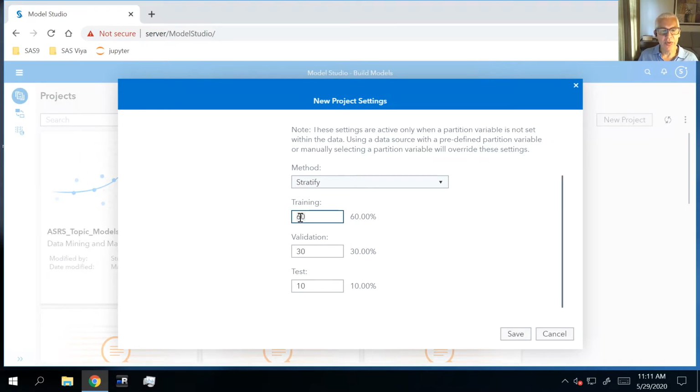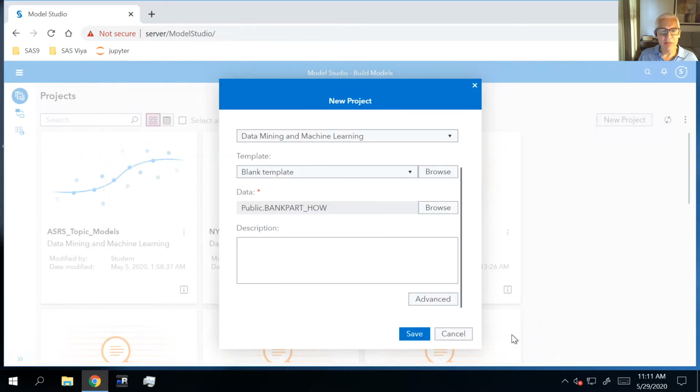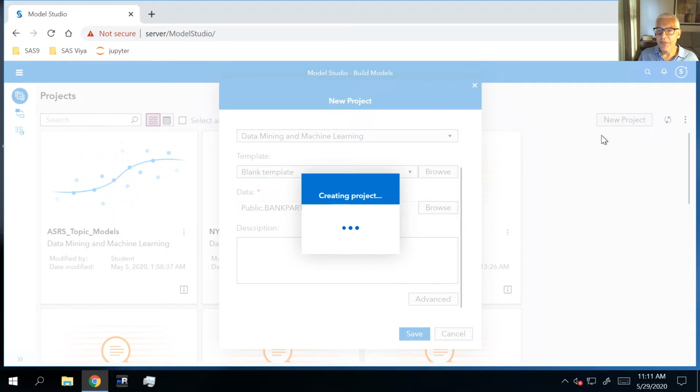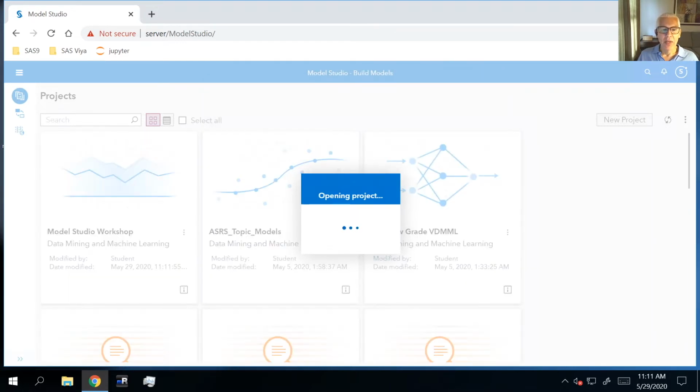We're going to use a training, which is going to be 70% of the data, and validation, which is going to be the remaining 30%. So we're not going to have that third test partition. I'm going to go ahead and save those project settings. Then I'm going to click on Save. And what's going to happen now is Model Studio is going to bring that data in and begin to build some metadata on it.